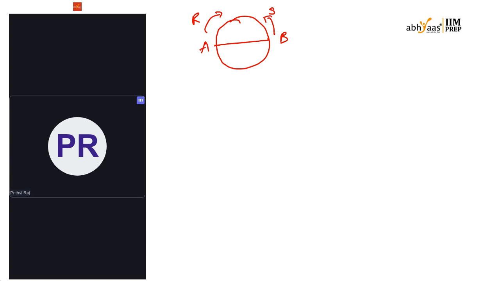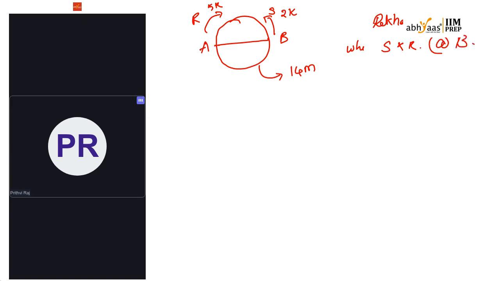Their speeds are in the ratio of 5 to 2, so I am taking them as 5k and 2k. The circular track length is 14 kilometers. Now they are asking what is the distance traveled by Rekha when Sajal and Rekha meet together at B.